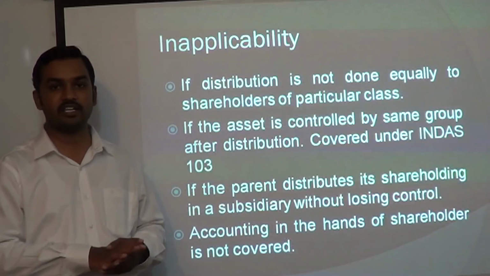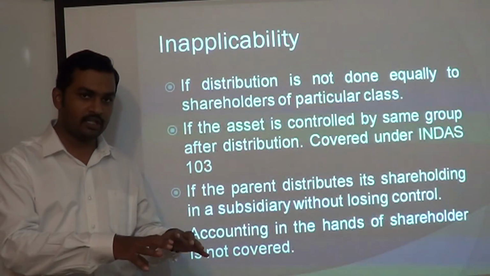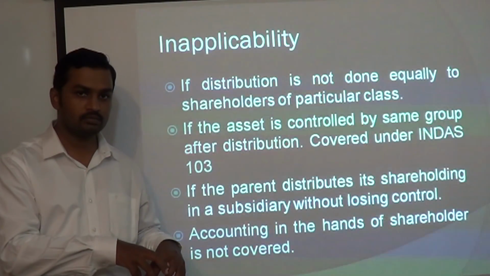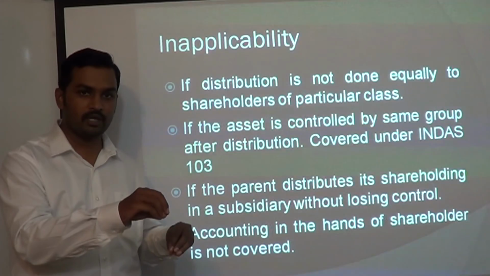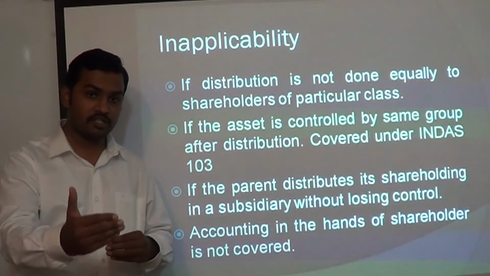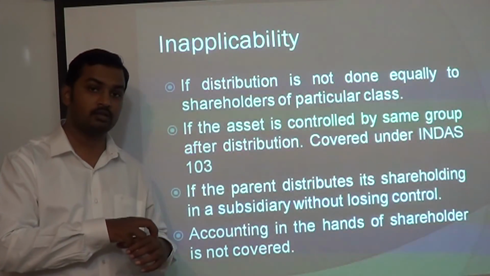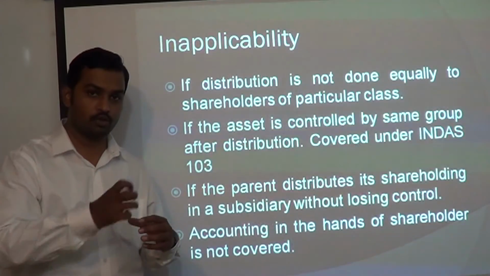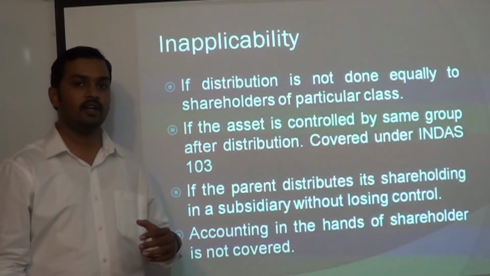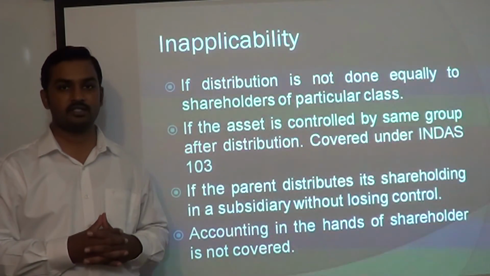Before I finish the lecture, the only two points are, if dividends are declared during the year, they can be accounted, they can be adjusted in our books of account. That means you can reduce it from equity and you can show it as a current liability. If dividends are declared after balance sheet date but before approval of account, it cannot be adjusted in our books of account. That means you cannot reduce it from equity and show it as a liability. It has to appear only in the form of notes to accounts. And what disclosures are required, we have already discussed this in the particular presentation.